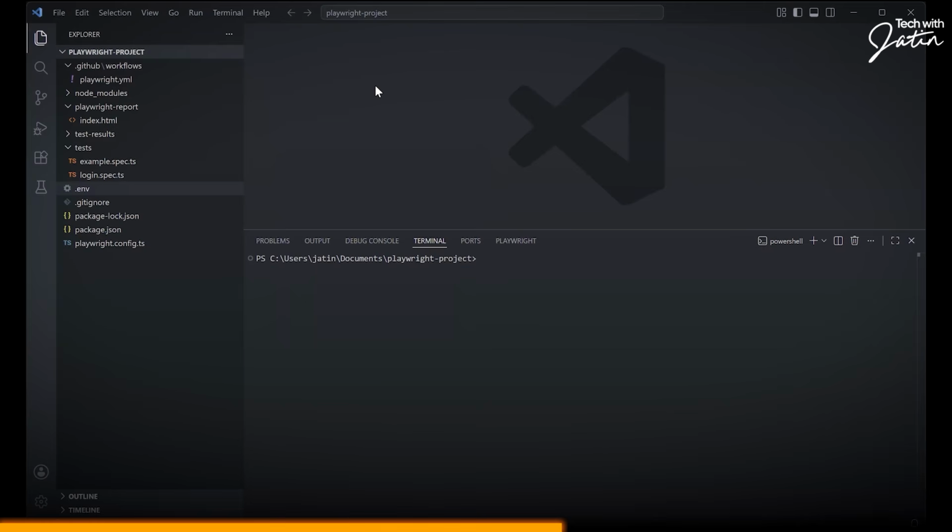In the last class, we did certain things. We just did a basic setup of this whole Playwright stuff, and the main focus was only and only on automating the login test. And we all basically come from a background that we don't know JavaScript, that we don't know TypeScript.